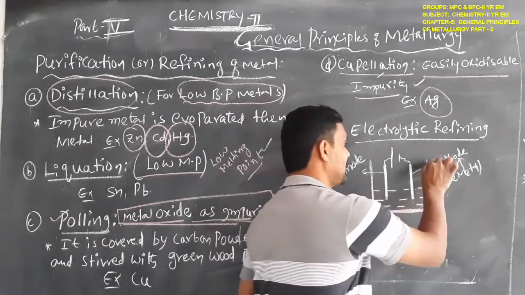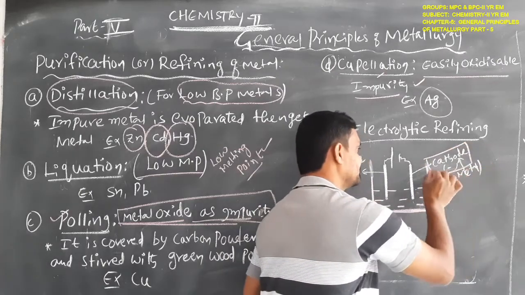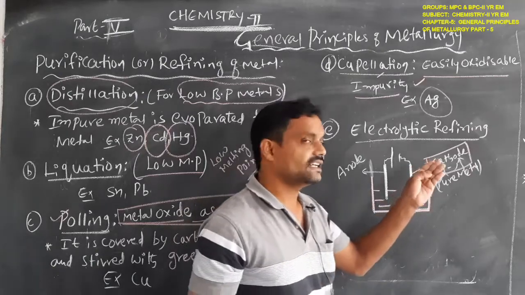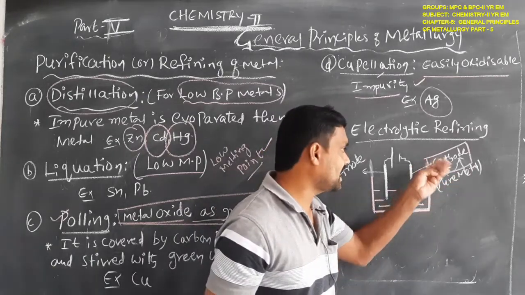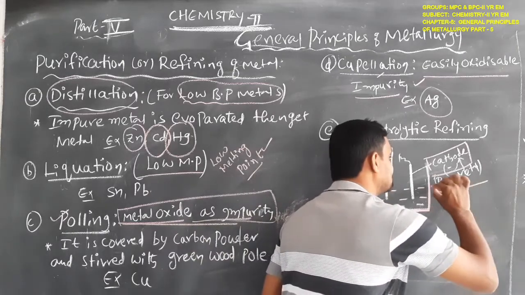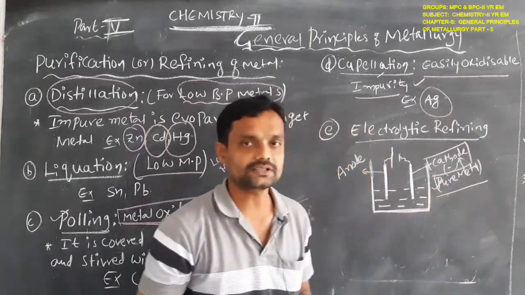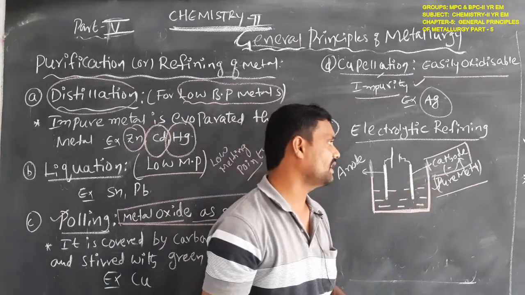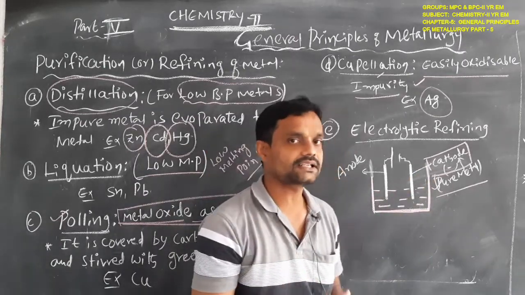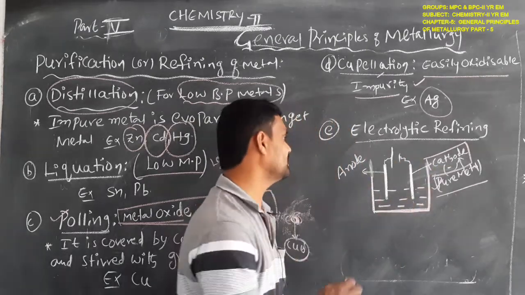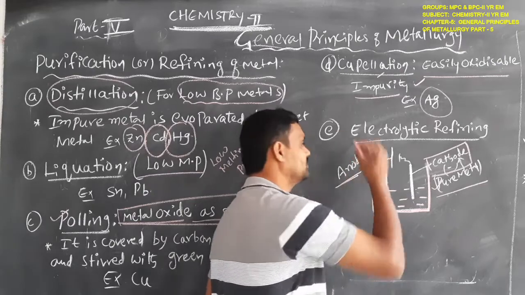One electrode acts as the cathode, which is connected to the negative end of the battery. The important point is that the pure metal always acts as the cathode, and the impure metal acts as the anode.